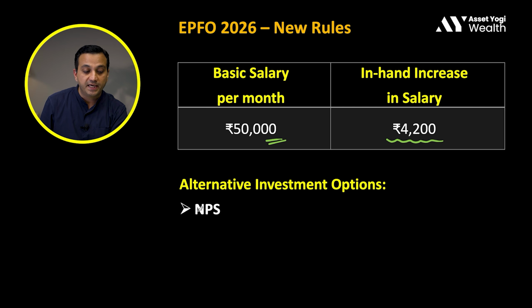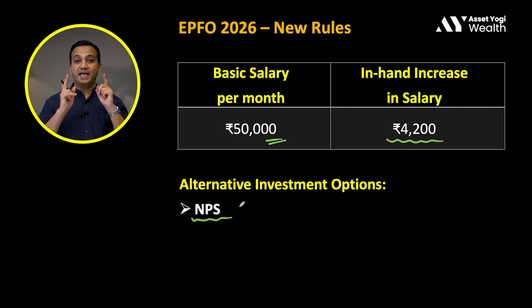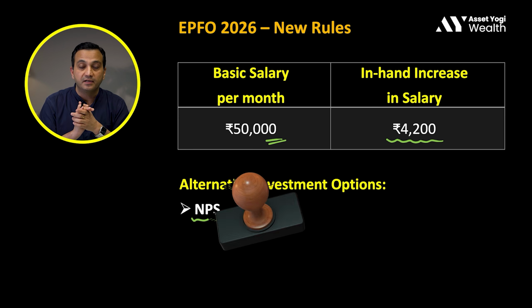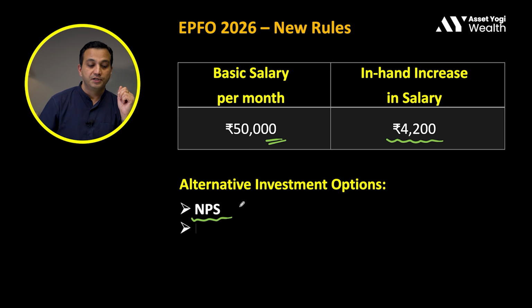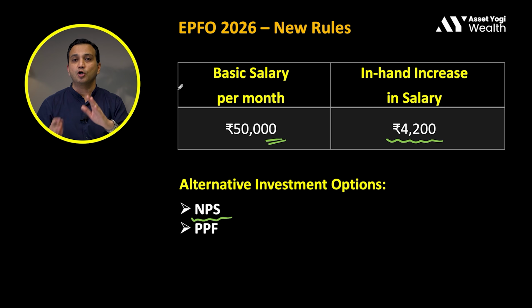First, we can check out NPS. In NPS, employer contribution, if it is there in your organization, is also tax-free, right? So maybe you can increase your NPS amount, or you can invest this amount or split this between NPS, PPF and mutual funds.